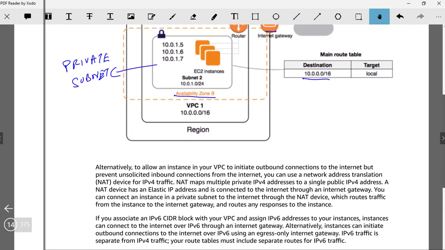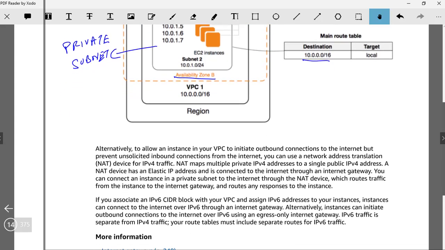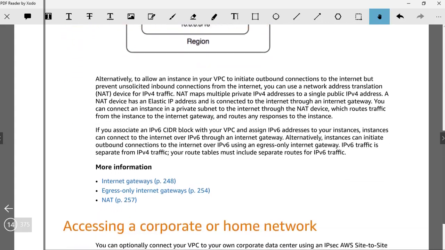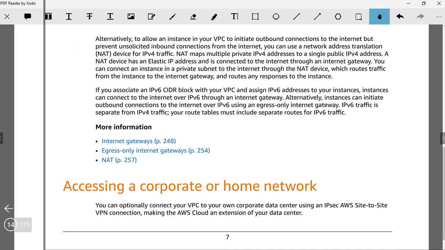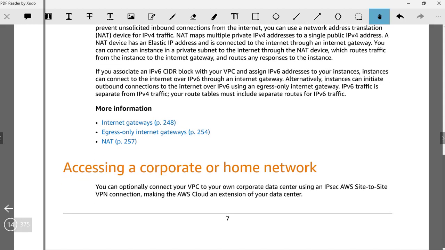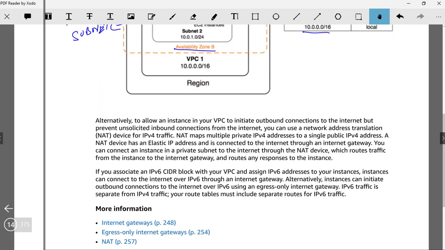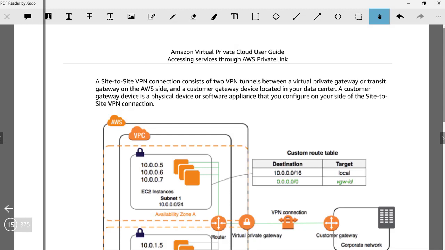Okay, so should we move forward? Yeah, and keep messaging in case you have any questions, and I'll try and answer as much as I can. Now let's move on to the next section.